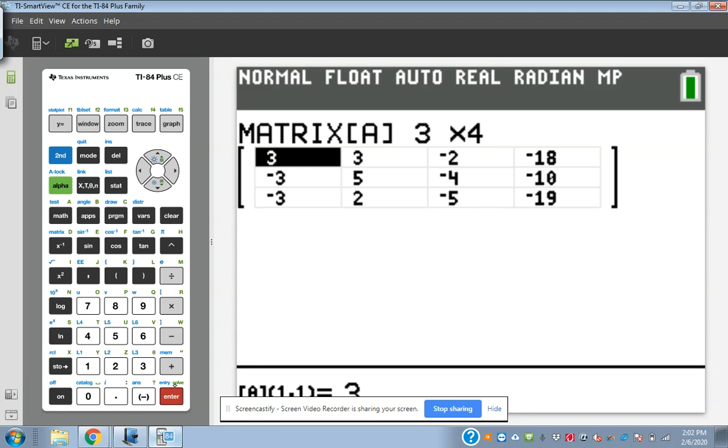A lot more stuff to put in, so I'm going to make sure on my signs there: 3, 3, -2, -18, -3, +5, -4, -10, -3, +2, -5, -19. Just making sure I've got all the signs and things the right way, because I had to enter 12 things there, so it ups the probability of getting one of them wrong at least. All right, so what do I do next?